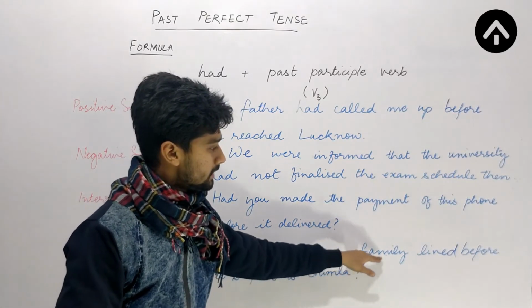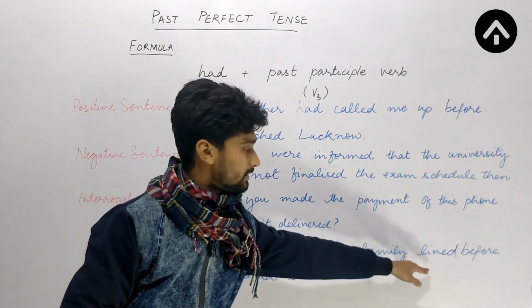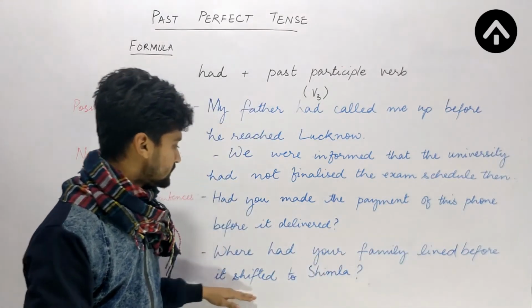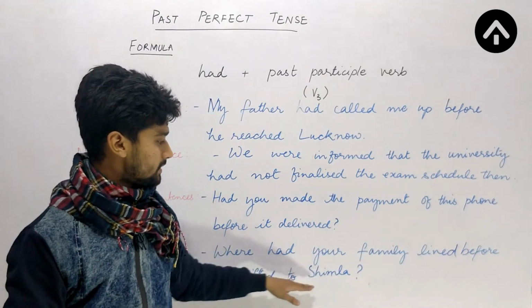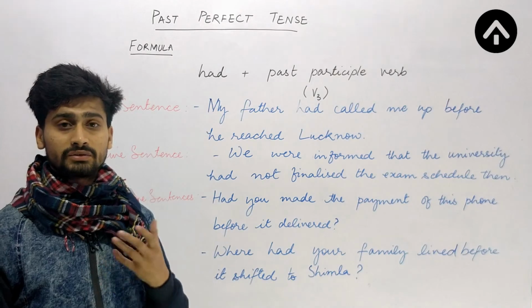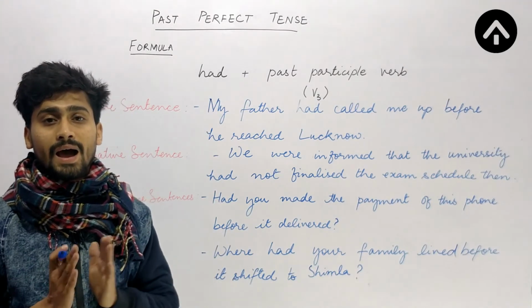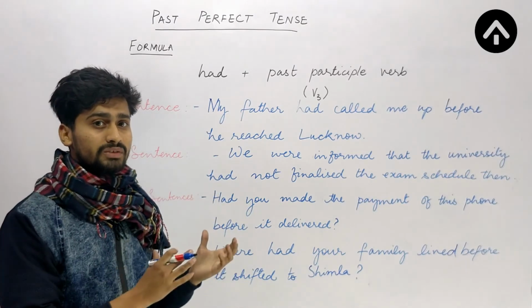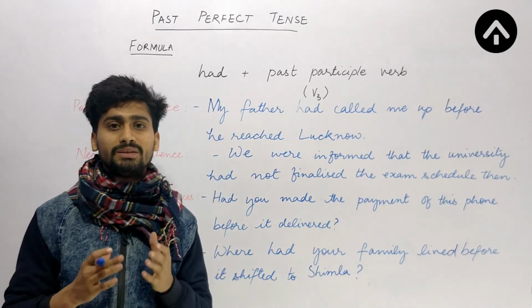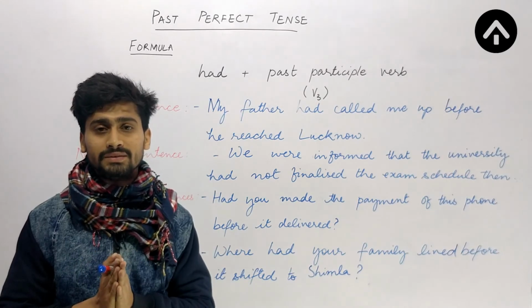Where had your family lived, with the past participle form of the verb. The second clause, before it shifted to Shimla, again uses the structure of past indefinite tense. I hope this formula is clear to you, and with the help of this formula it will be easier for you to make sentences of past perfect tense.